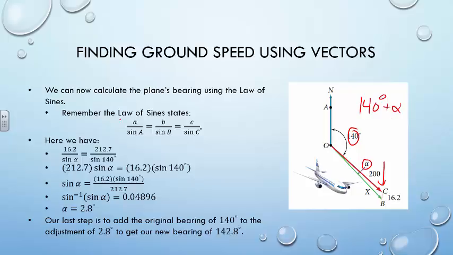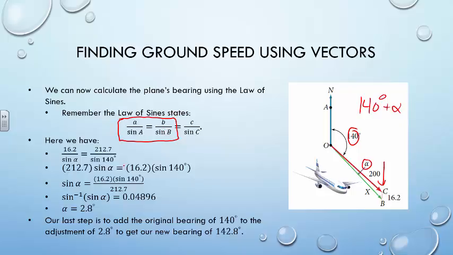So we're only going to need two of these proportions for this one, a over sine A and b over sine B, where the little a and the little b represent those distances, which in our case are miles per hour values, and the big A and the big B are where we'll get our degrees from.